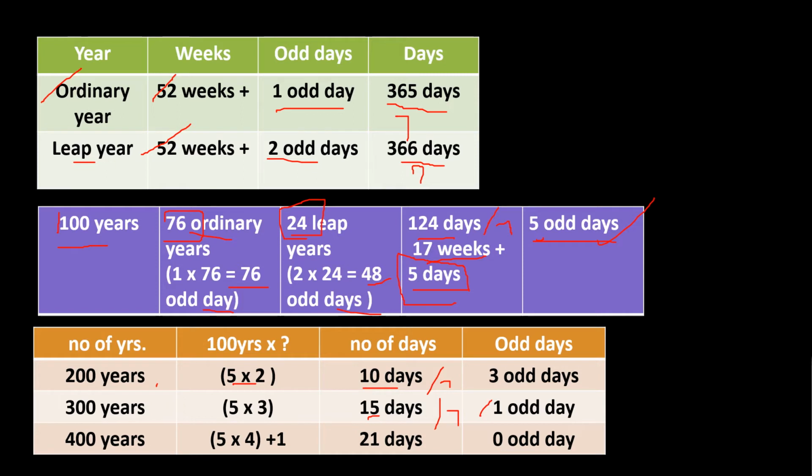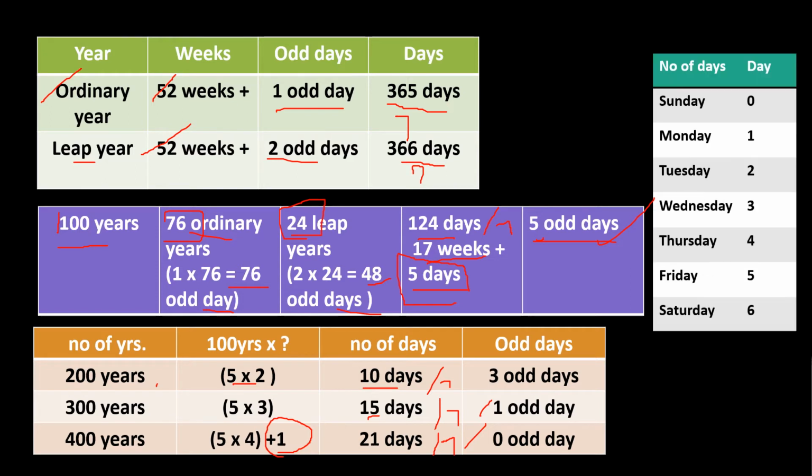And we know that every 4th century will be a leap year. So because of that, we will be adding 1 additional day here. So 5 into 4, 20 plus 1, 21. So there will be a total of 21 days. If we divide this 21 by 7, then we will be getting 3 complete weeks and there will be no odd days. So in 400 years, there will be 0 odd days.